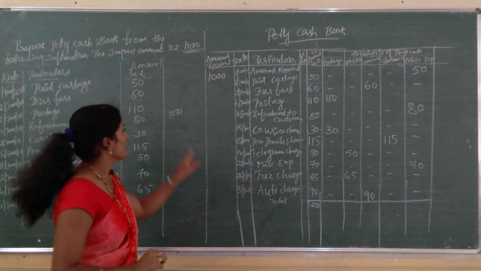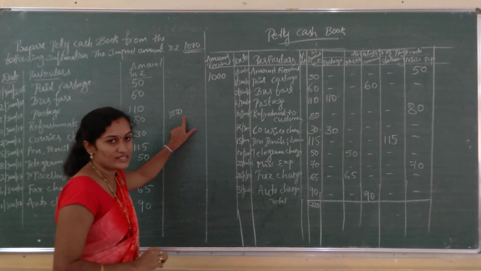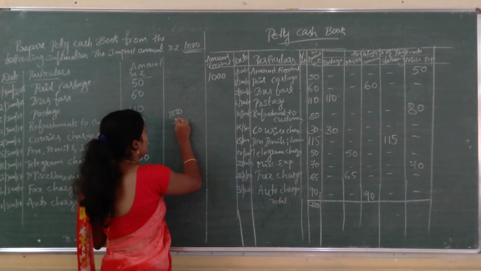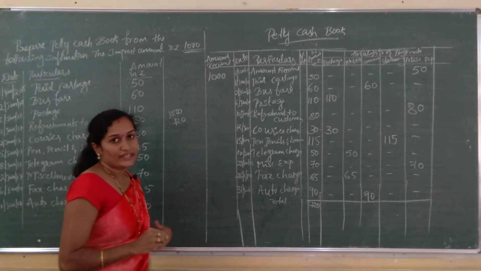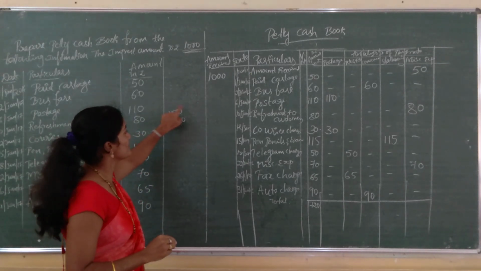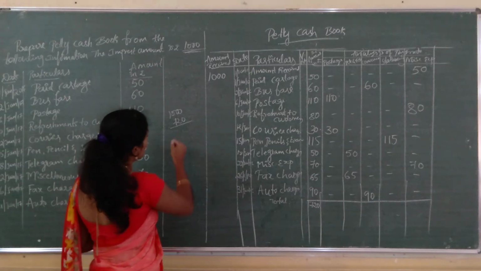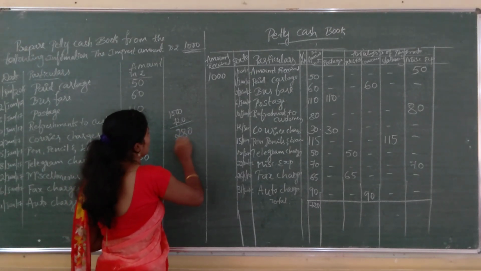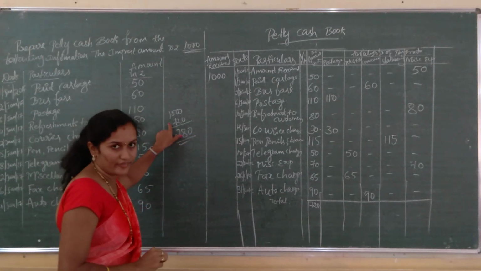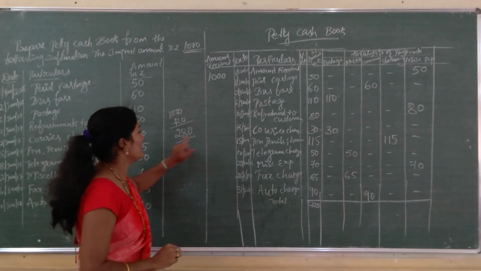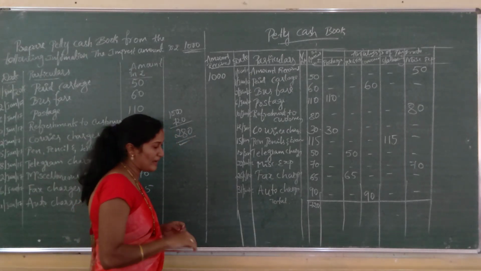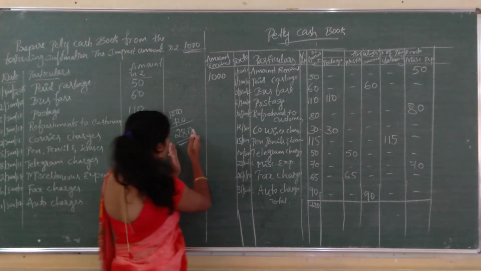Hope you are getting this. See, 1000 is the imprest amount, and the petty cashier spent 720 out of this amount. So, total remaining amount is how much? 280 rupees. So, 1000 minus 720, remaining amount is 280, that is balance carried down, and this amount is carried